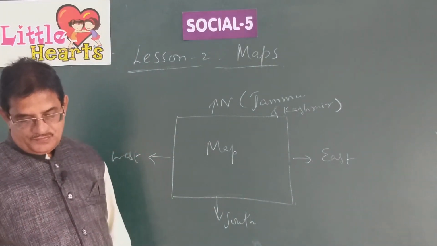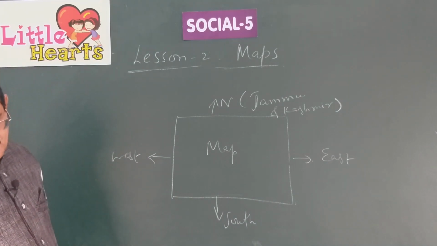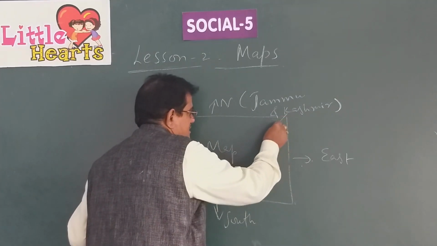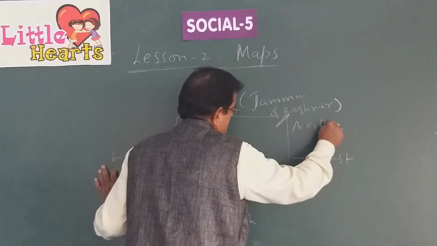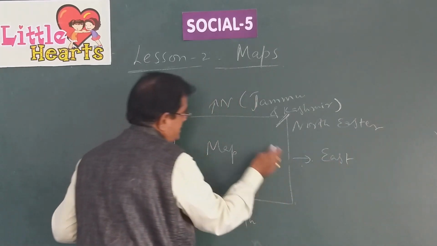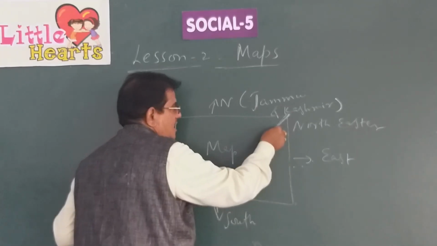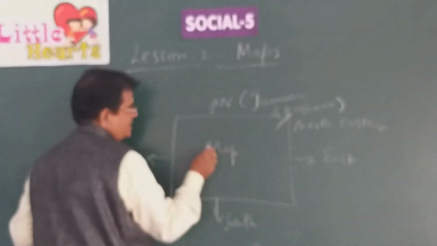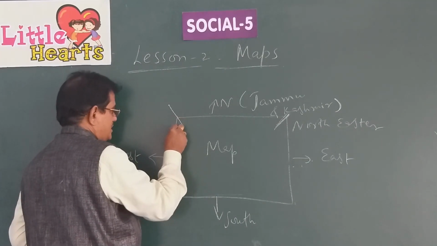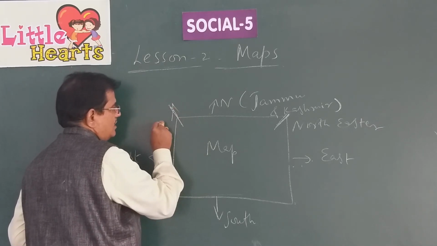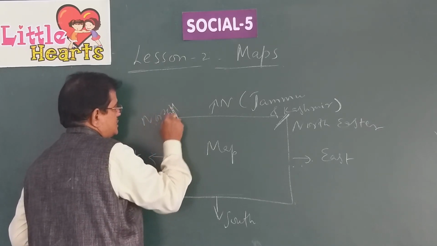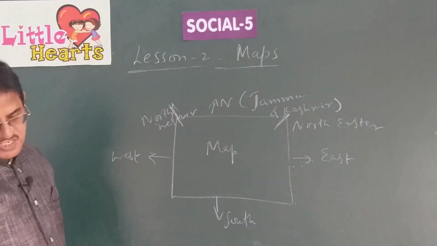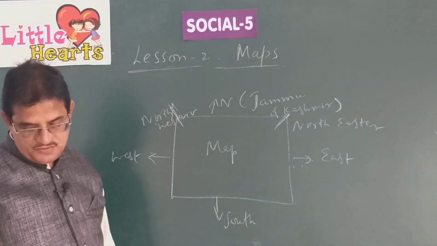For example, some states lie between the northern side and eastern side. This is called northeast. The states which are located between north and east are called northeastern states. In the same way, the states which are located between the north and the west, these are called northwestern states like Rajasthan, Punjab. You can see that there. Punjab and Rajasthan can be called northwestern states.